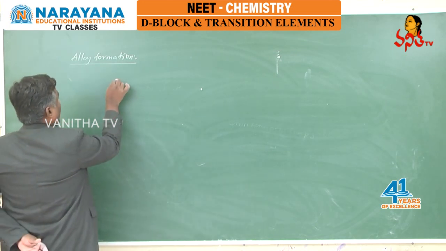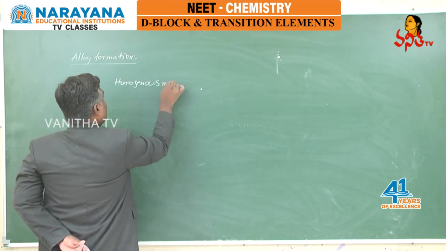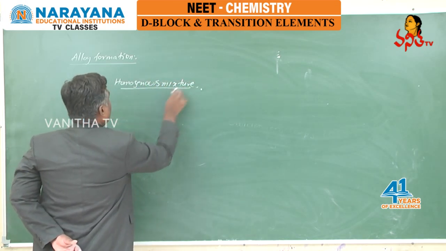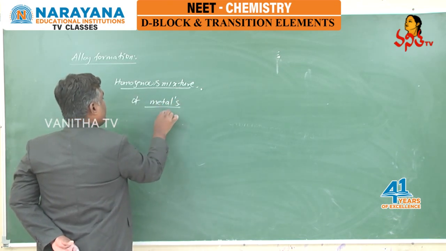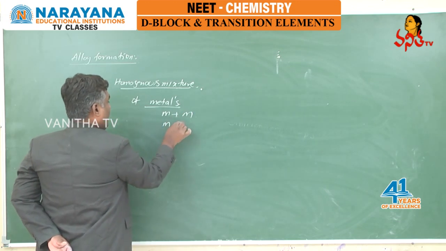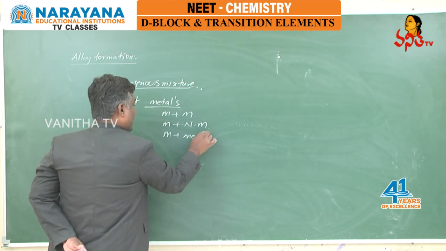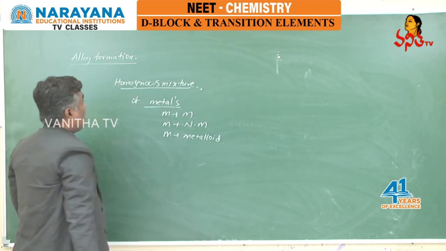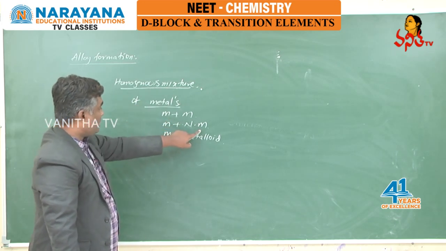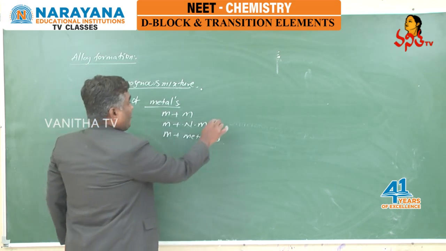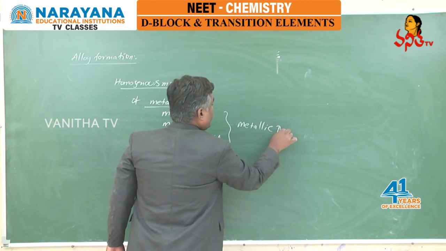Alloys are nothing but a homogeneous mixture of metals, means metal plus metal, metal plus non-metal, or metal plus metalloid, where the mixture is exhibiting all metallic properties.